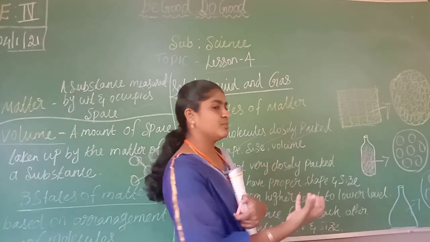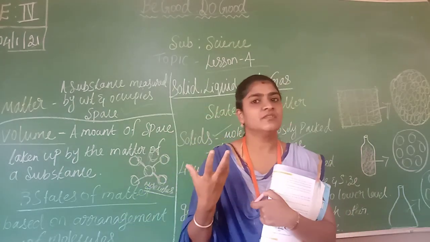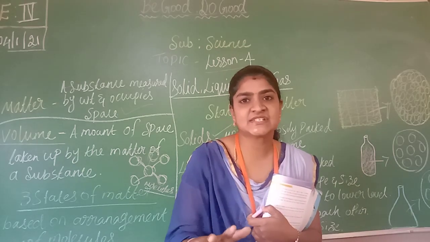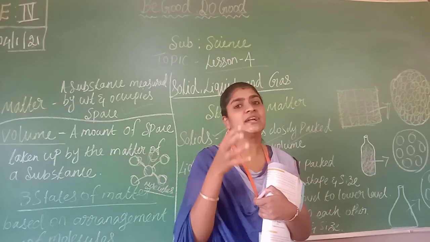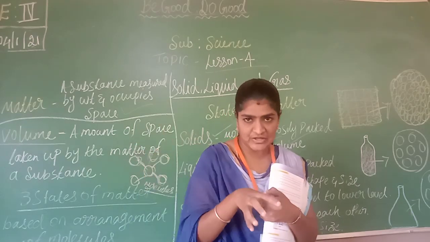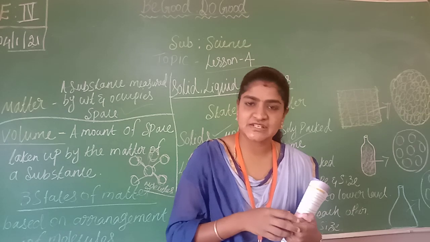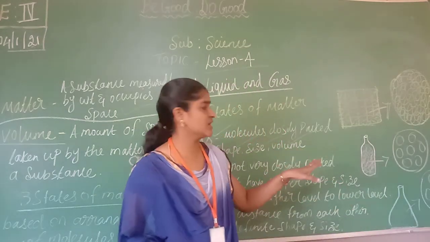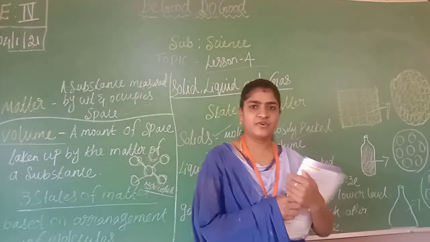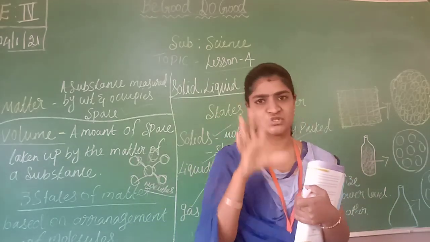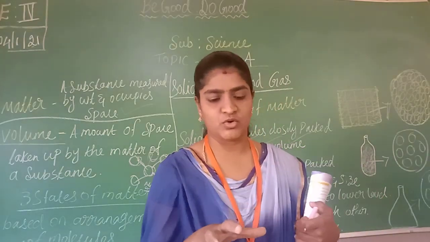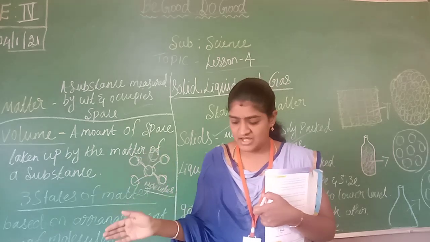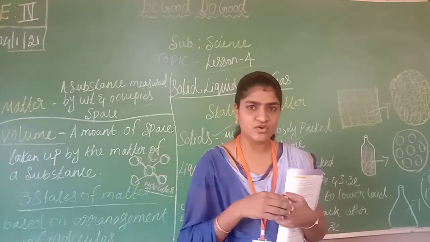If you pour the same water into a glass, we can see it has a glass shape, because it does not have any shape and size of its own. Whichever container you want to fill, it will take that container's shape and size. Also, if I am not keeping the water or juice in a glass or a bottle and just pour it down, what will it do? From a higher level to a lower level, it flows away.